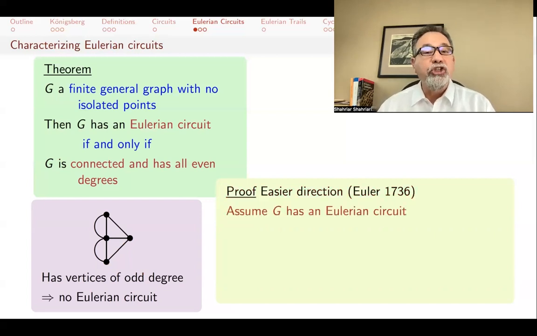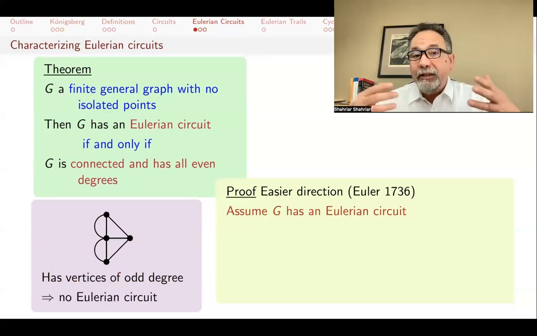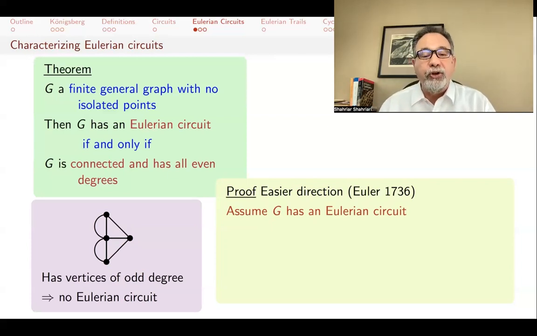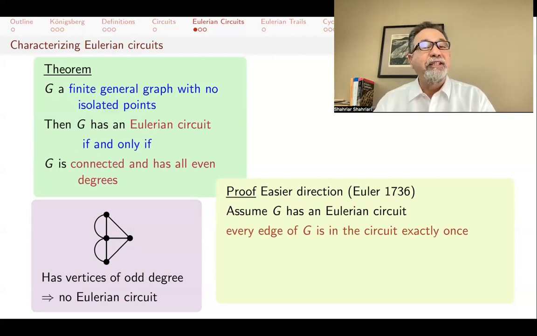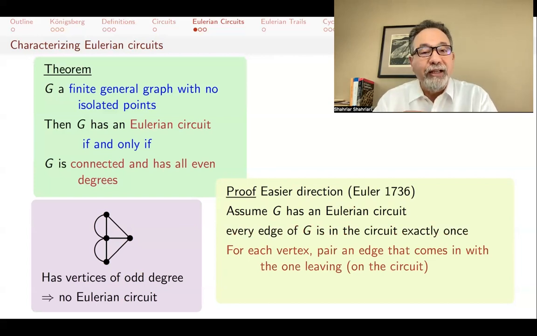The answer is no. So we are assuming that G has an Eulerian circuit, and we want to show that this means that G must be connected and has all even degrees. First of all, it must be connected because on that Eulerian circuit that's covering all the edges, all the vertices must be on it as well. So on that circuit, you can go from any vertex to another. But every edge of G is in the circuit exactly once, because it's a circuit and edges are not repeated. So that means that for each vertex, you can pair the edge that comes in with the one leaving that vertex on the circuit. So if the circuit is visiting every vertex 10 times, then the degree of that vertex will be 20, because 10 times you came in and 10 times you left.